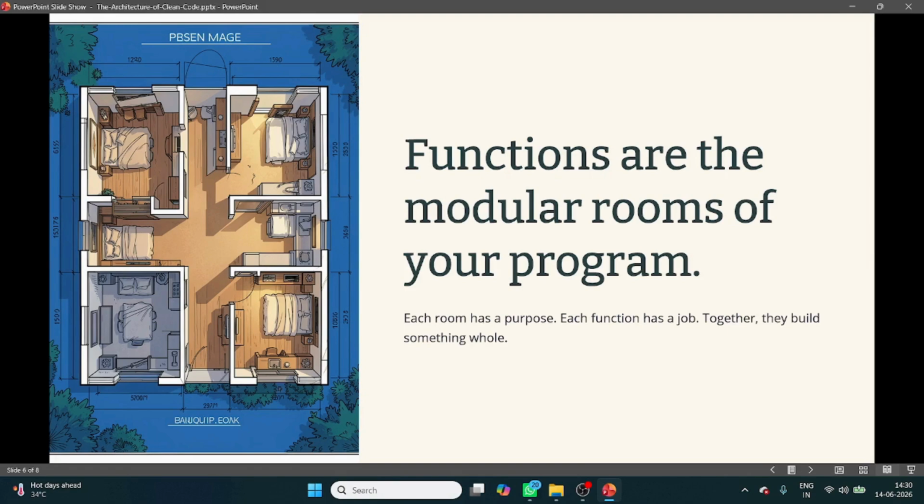So you have no need to use the bad design of writing everything inside the same main function. Because in a house too, if there were a single room where we performed each and every task, obviously it would not look like a clean room, right? But here I can say that a very clean architecture is there. The kitchen is used for cooking food, etc.